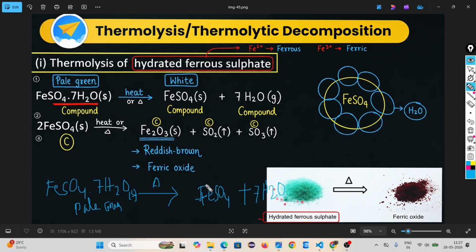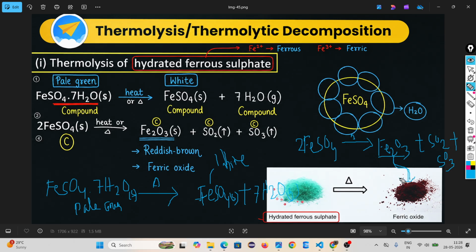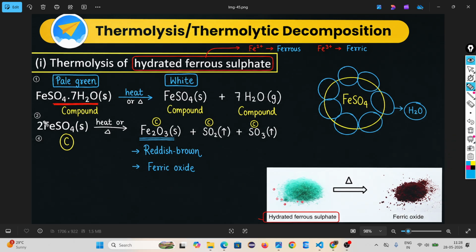So this ferrous sulfate is white in color and it is a solid. Are you looking? Then what happens later? If you give heat to this ferrous sulfate, it also breaks down into ferric oxide plus sulfur dioxide plus sulfur trioxide. And this ferric oxide is reddish brown in color. Look, this is the color of ferric oxide. So you have to remember this example.